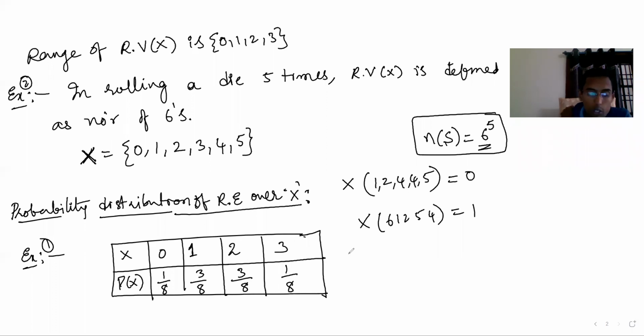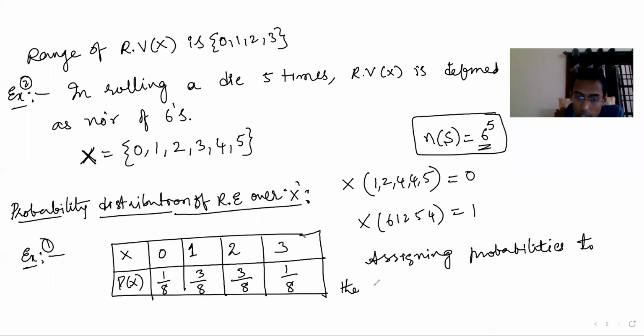This is what is probability distribution. That means what? We are assigning probability. This probability distribution means what? If you want a definition, assigning probabilities to the values of random variable x. And it is there in this probability distribution of random experiment over x, where we are distributing to random variable x, or probability distribution over random variable x.